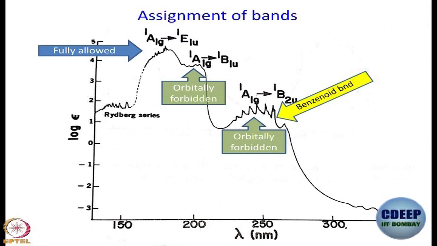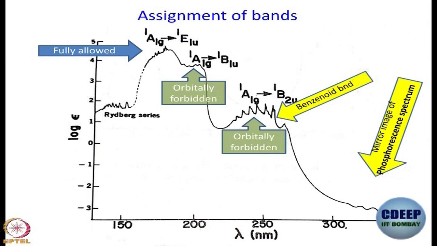You could have also tried to analyze this. You might think, why is it that we are working with this and not that? If you work with this, if you are lucky, perhaps you will be able to identify two vibrations, but it is easier to work with the benzenoid band because we have a well defined structure here. If you see this one, the structure is not really all that well defined because there is a significant overlap between two bands. So, it makes sense to work with the benzenoid band and then fill in the other one by whatever is left. So, we are almost done with the assignment.